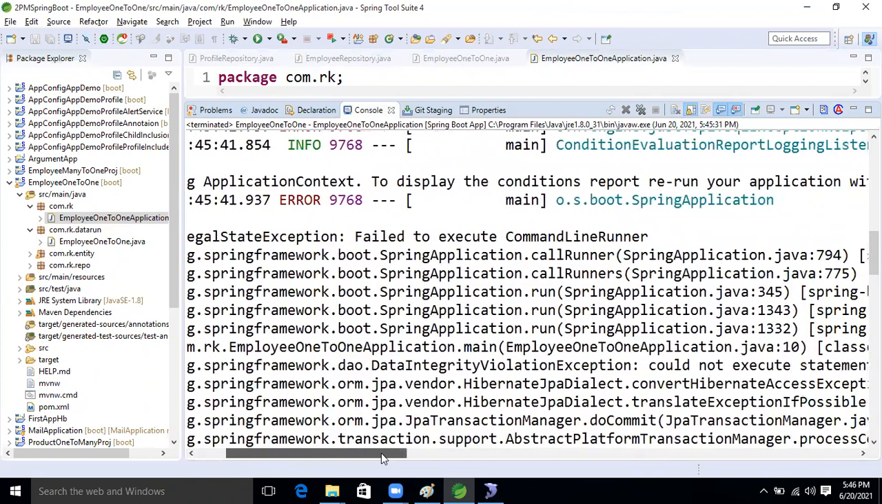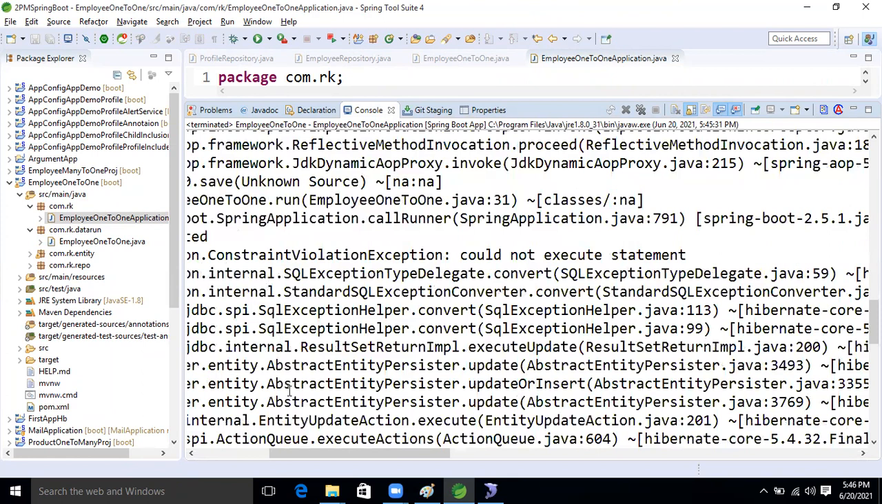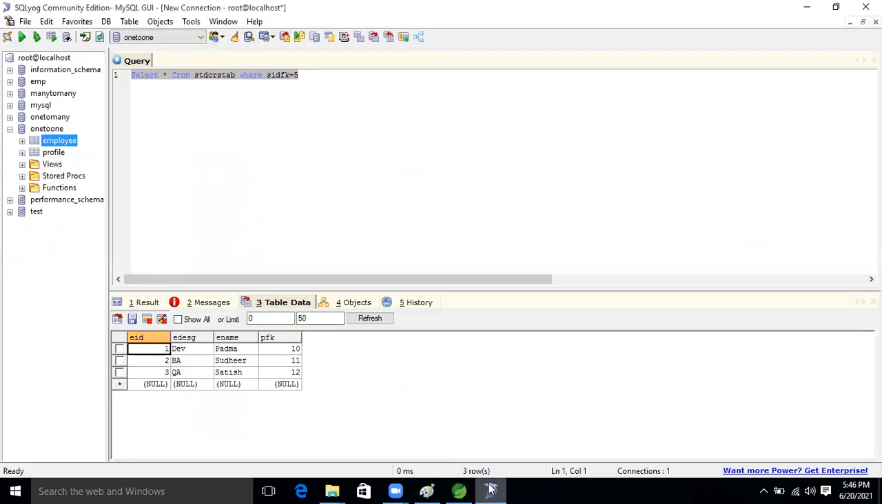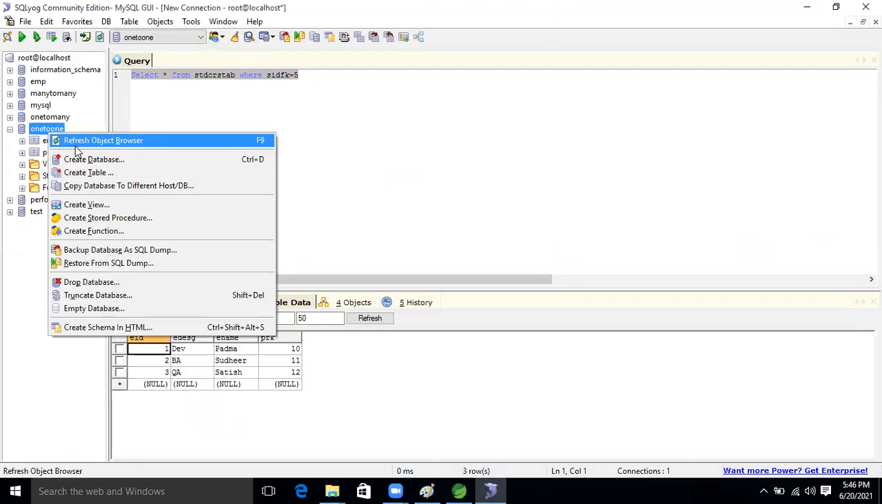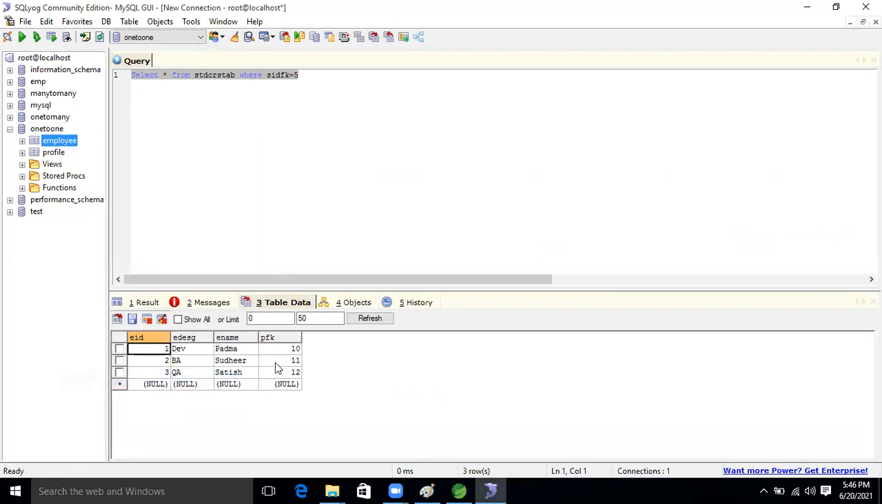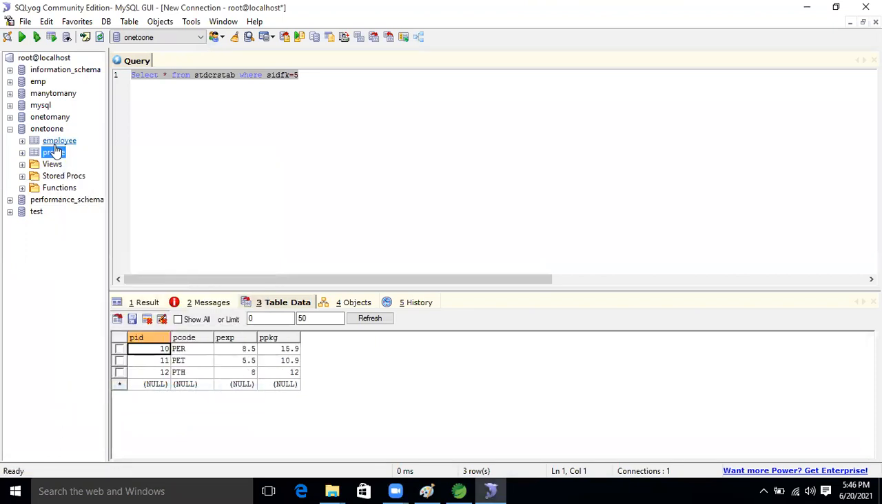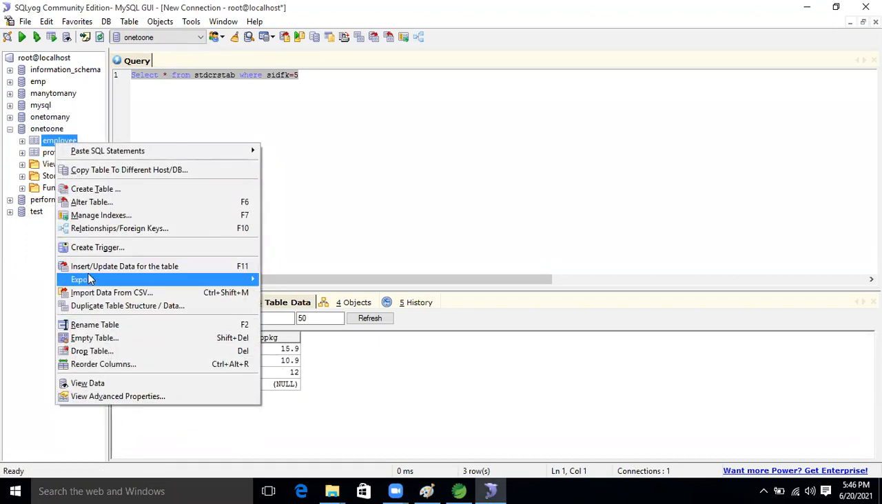1-to-1 application, right? We will observe the error now, guys. Data integrity violation. See this. I'm refreshing now. This is the old data now, guys. Our application is not able to perform. So here, one minute, I will delete it.